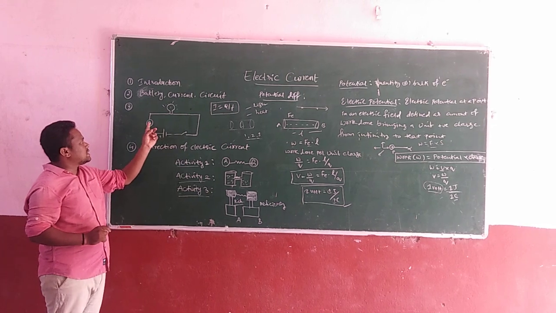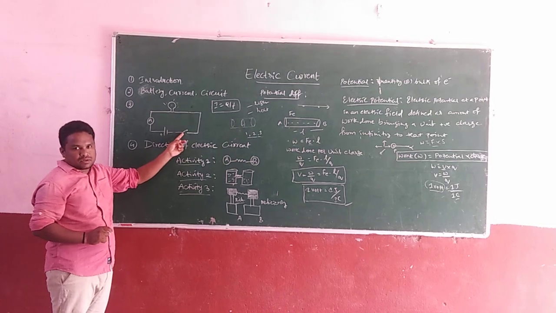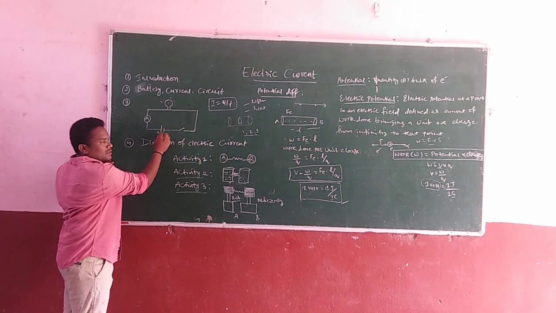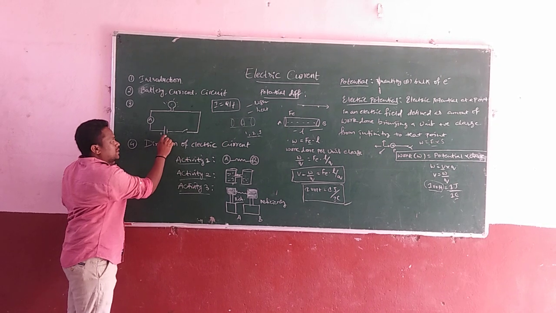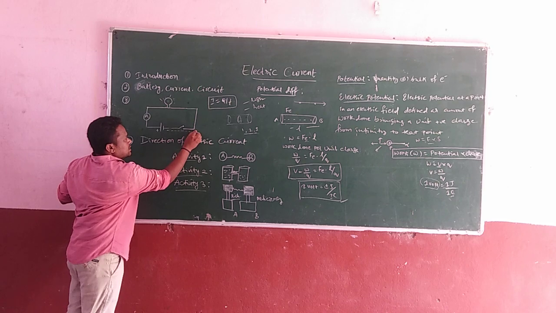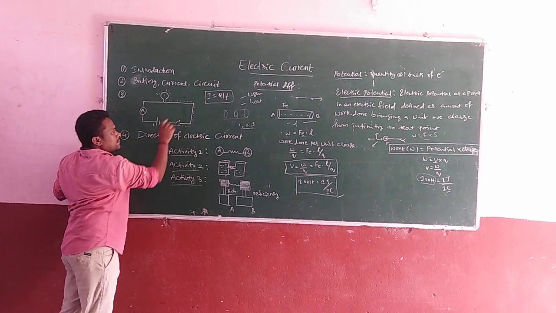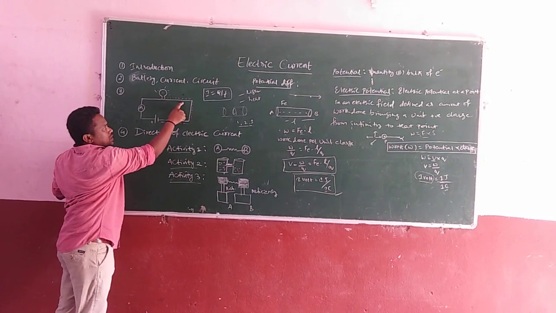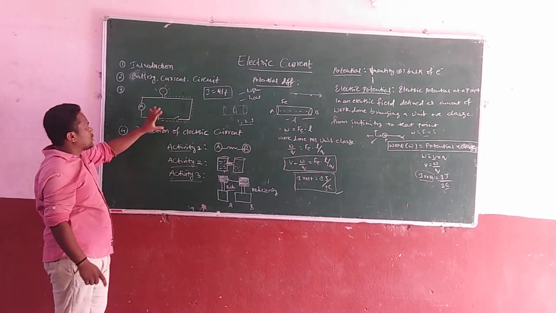Here you may see this diagram, which consists of one electric bulb, an ammeter, one battery, and one switch, open or closed. When we close this switch, what happens? This is the positive terminal and this is the negative terminal of the battery. The flow of electrons is like this, from negative to what? Positive terminal. This is nothing but one path or one route. So the circuit can be defined as the path along which the electrons flow.